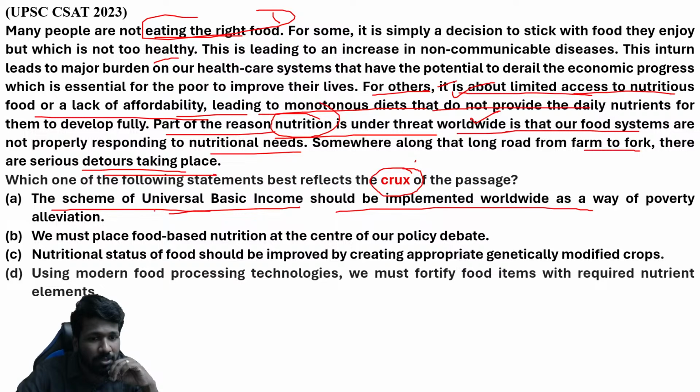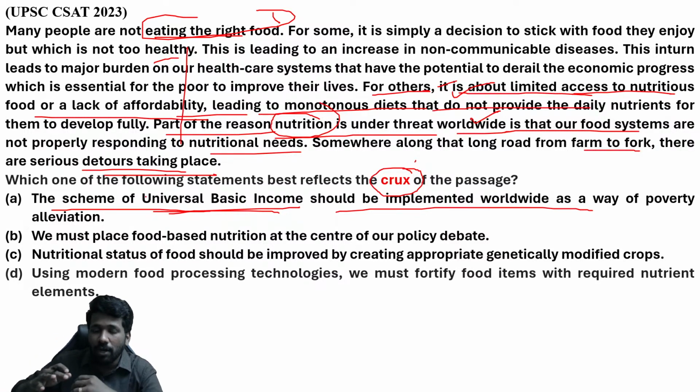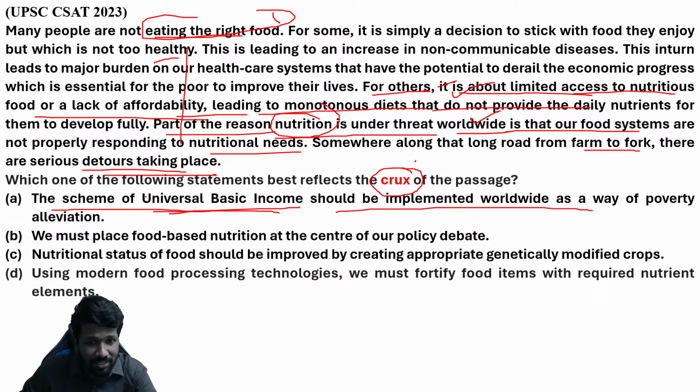This is telling about a specific scheme, which is not at all mentioned in the passage. Yeah, that could have been the answer if the question is asking what is the best possible solution for this problem. Then option A could have been an answer if we have a proper understanding about universal basic income. But here a proper solution is not asked at all.